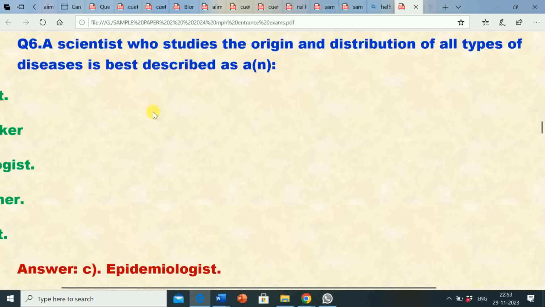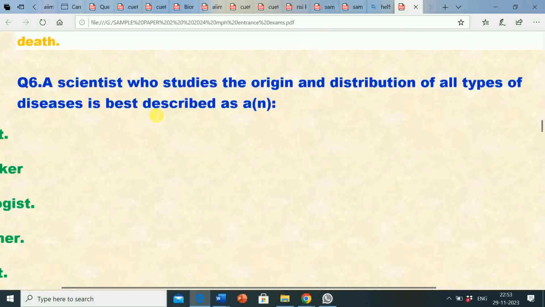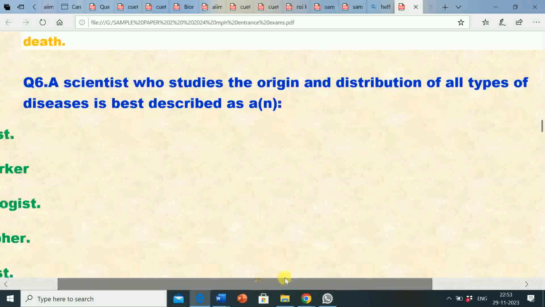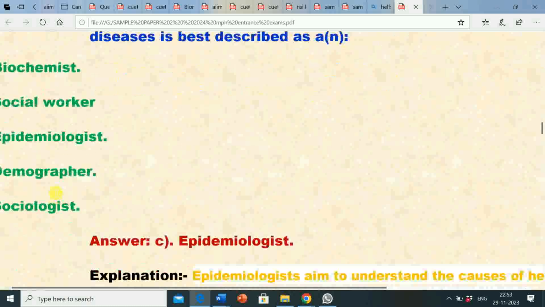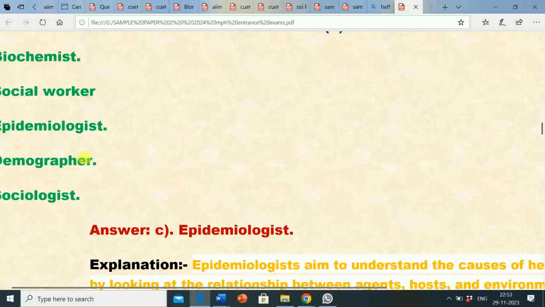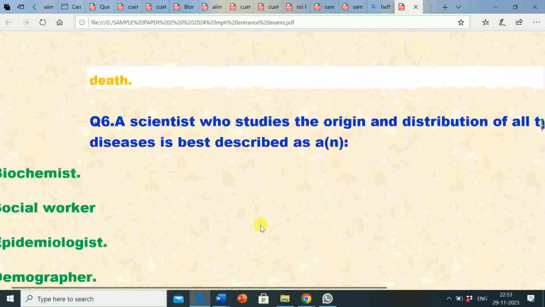Question number 6. A scientist who studies the origin and distribution of all types of disease is best described as: here the options are option A, biochemist; option B, social worker; option C, epidemiologist; option D, demographer; option E, sociologist. The correct answer is option C, epidemiologist.